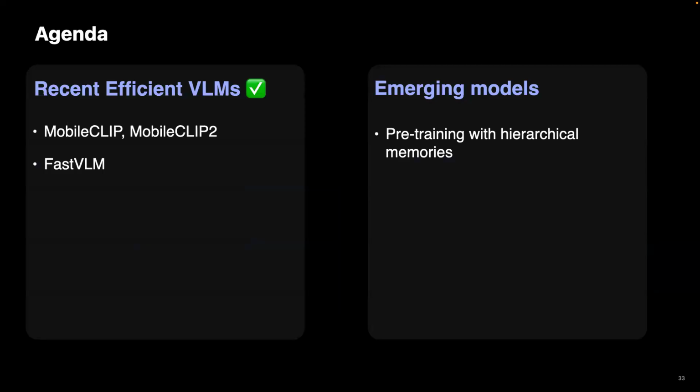We have now covered our recent work on efficient vision language models. Next, I would like to shift gears to discuss a different direction to improve efficiency. Essentially, we will look at separating knowledge from reasoning in foundation models.